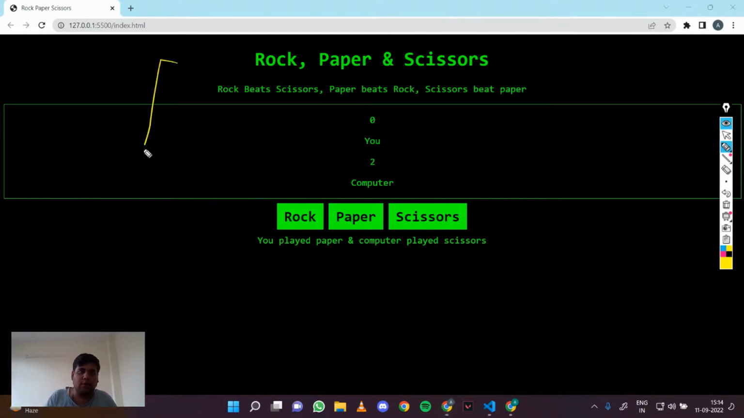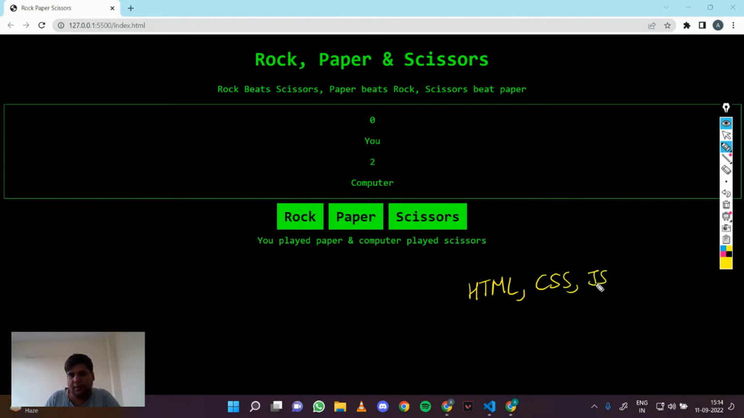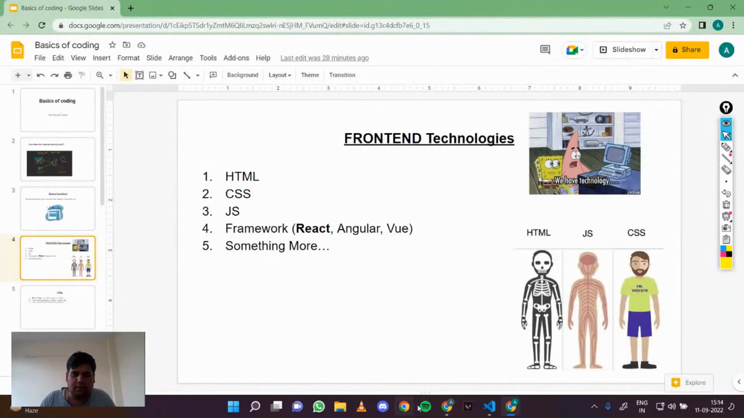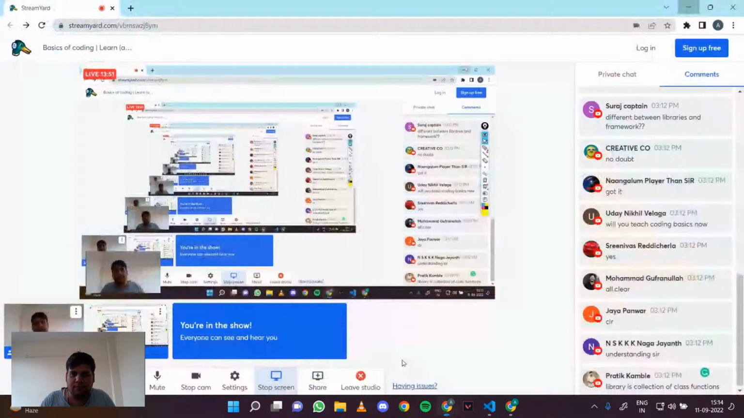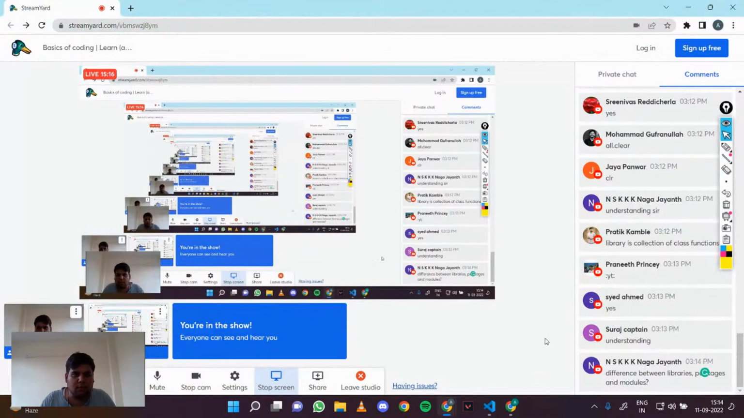And you don't need to worry about whether you know or don't know anything. We will start from the basics of everything, and we will build this app from scratch. So that's what we're going to do in this session. After this session, you would have the basic knowledge of HTML, CSS, and JavaScript. So that's how this session is going to help you. I hope the scope of the session is clear.